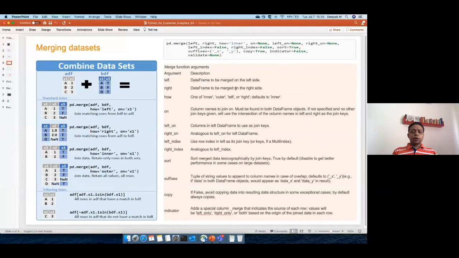Okay. So if you have to merge more than one data set, you have to use this function more than one time, right? So you cannot actually provide a list of data frames here. pd.concat was a different thing. There you can provide more than two also. Here you cannot. So what do you have to do? Let's say DT1, DT2, DT3. First, you merge DT1 with DT2, then take the outcome and merge it with DT3. So that is the way to do it.